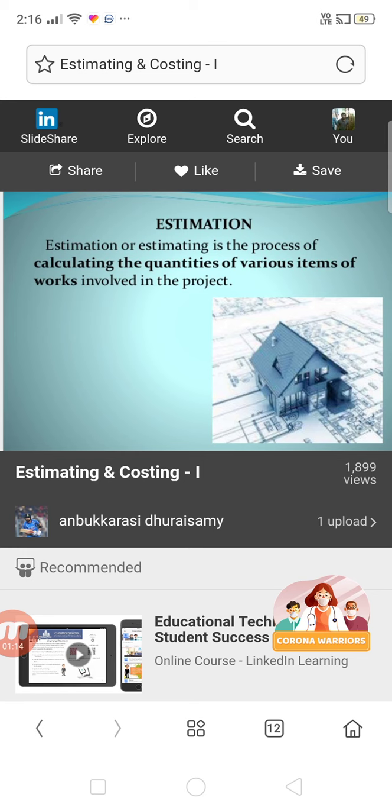For example, PCC. What is the specification of PCC? The ratio is 1 is to 4 is to 8. So what is 1, what is 4, and what is 8? 1 is one bag of cement, 4 is the measuring boxes of fine aggregate, and 8 is the measuring boxes of coarse aggregate. So this is the specification.